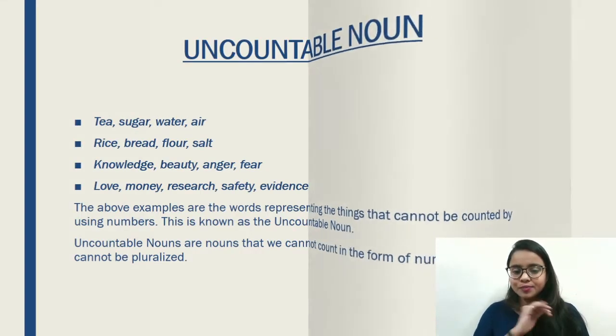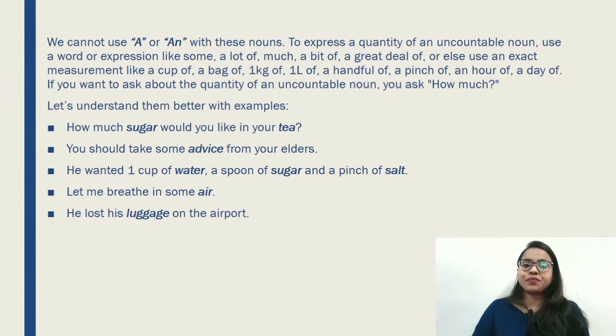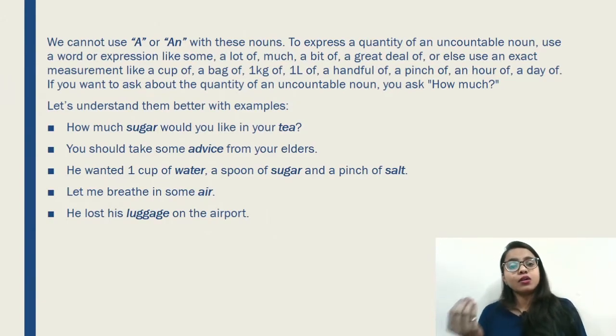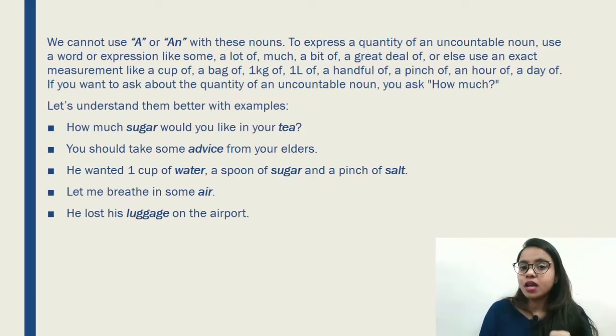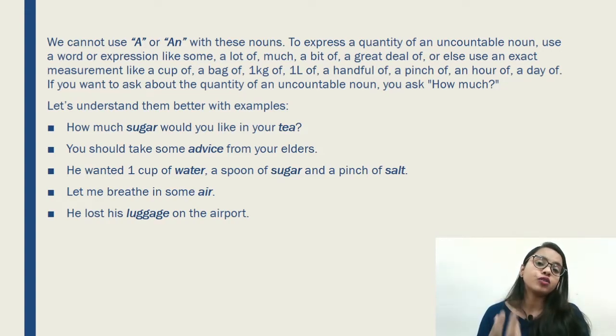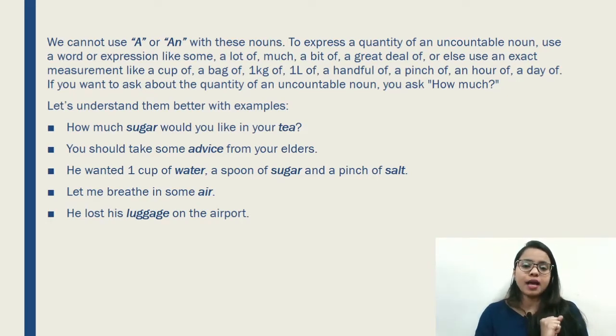Let's move further. We use a or an or the with the singular ones, the countable nouns, but we cannot use that with the uncountable nouns. We don't say the sugar, the tea, right? Let's see some examples over here.